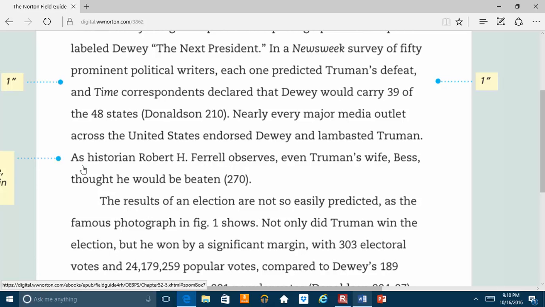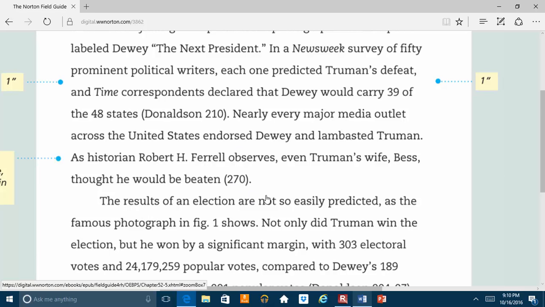This sentence reads, as historian Robert H. Farrell observes, which is giving credit to historian Robert H. Farrell. Even Truman's wife, Bess, thought he would be beaten. What we have here is just the page number. That's all that's needed. We don't have to say Farrell 270 because Farrell was already referenced in the wording of the sentence. But we do need to include the in-text citation if there is a page number.